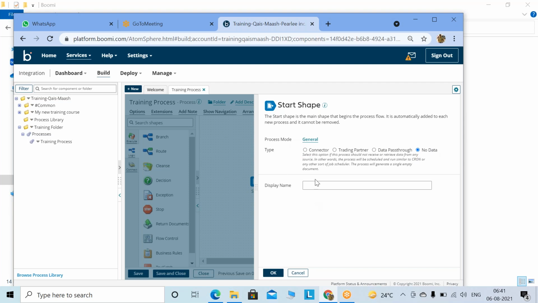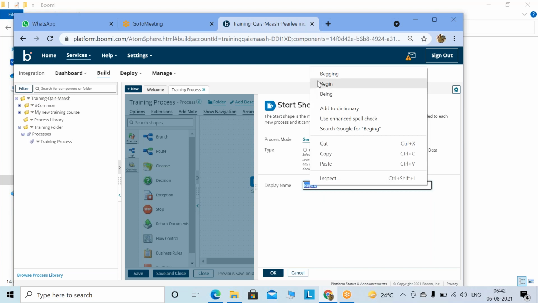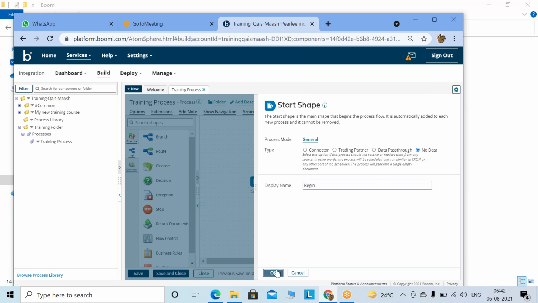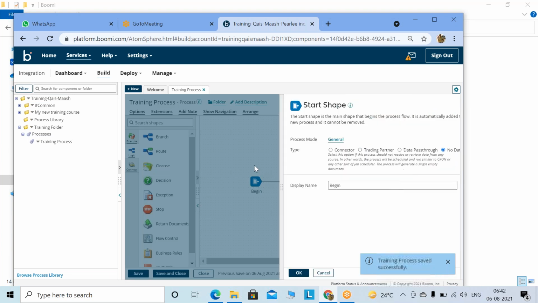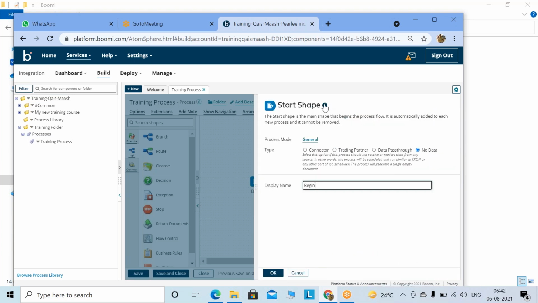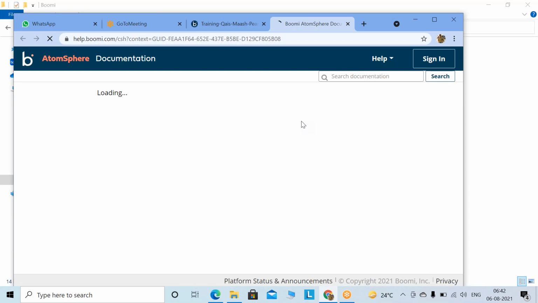Now for display name, you can give it some kind of name. I'll give this name as begin, because from here this process starts. Now save it. If you want to read more on this start shape, go and configure this, click on the information icon, click on the documentation. It will take you to that link.